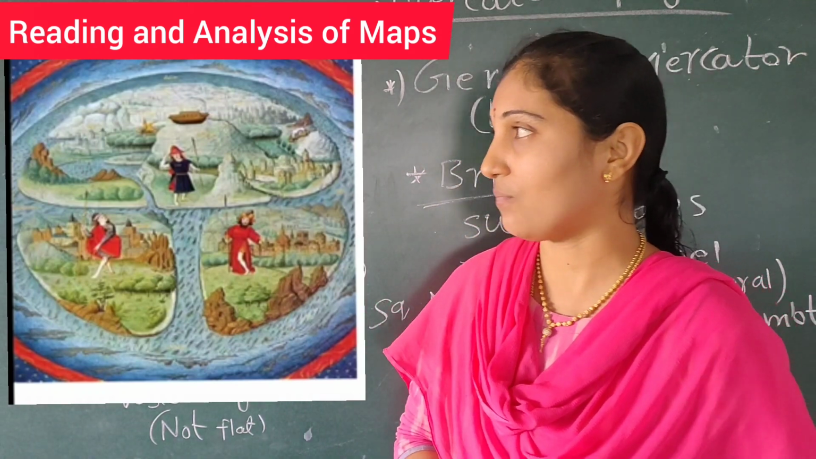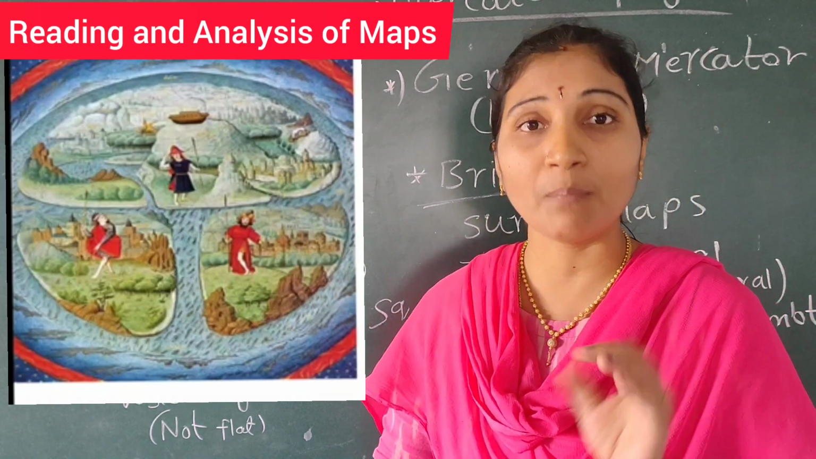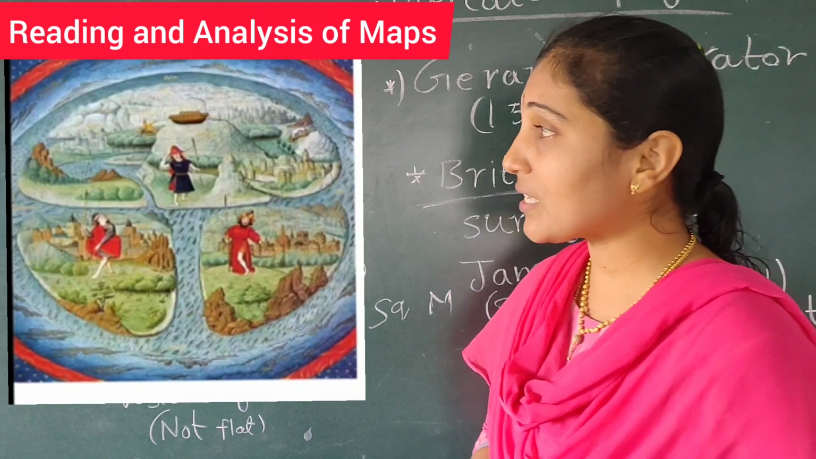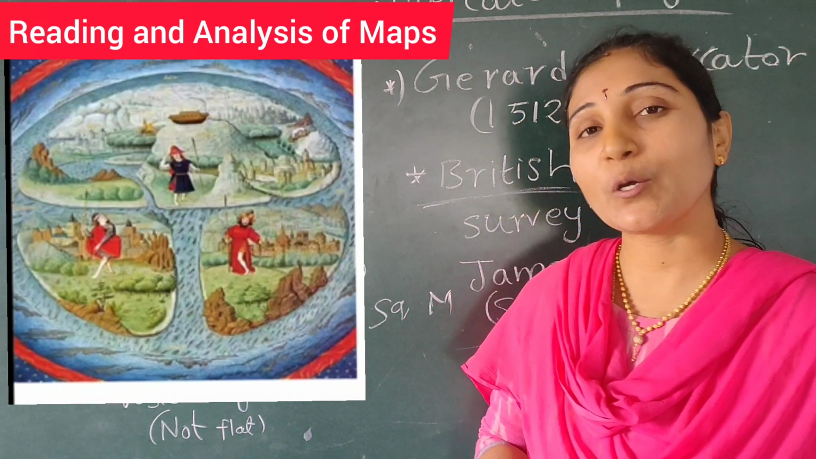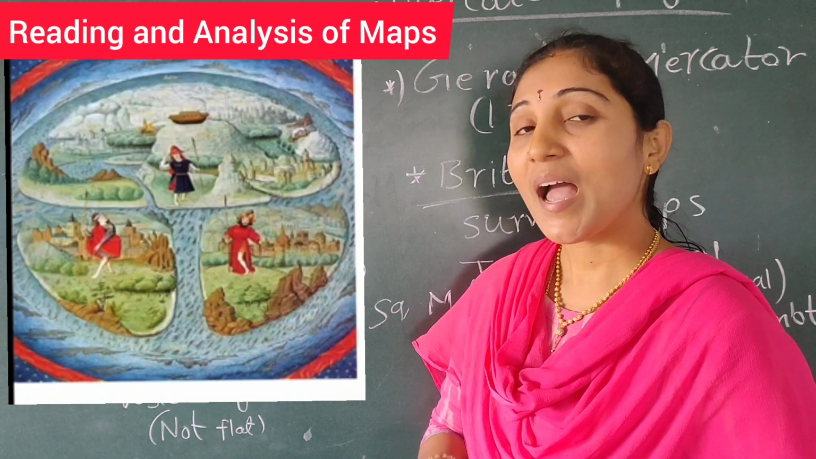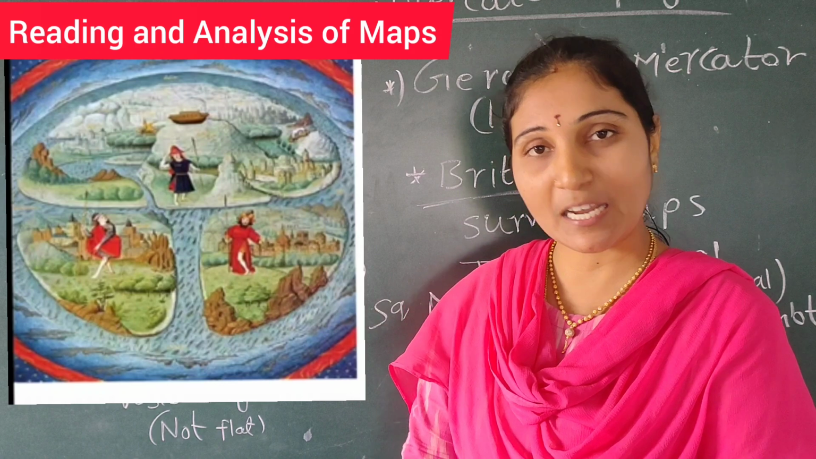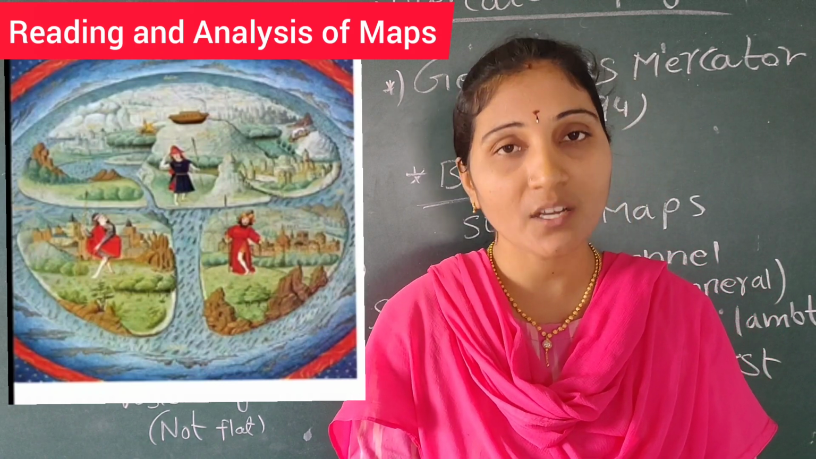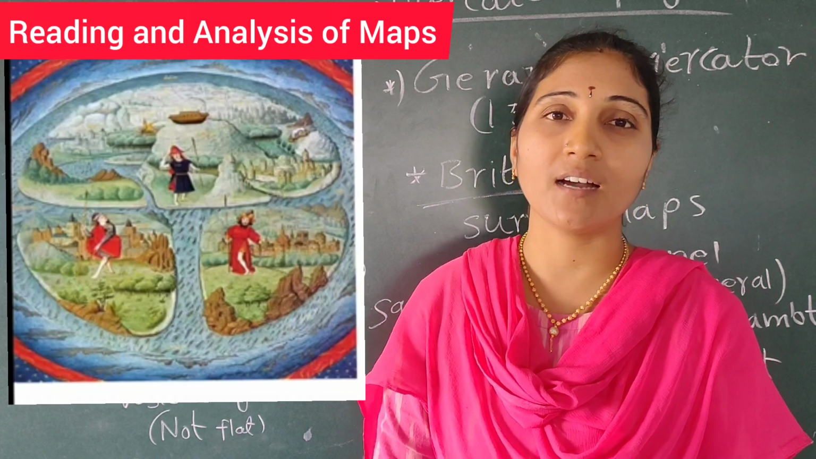When you see on the screen, this is a map which is created by the Europeans based on the holy book Bible. So what the map is giving us, you can observe very clearly that the entire map is surrounded by the ocean and the complete map is divided into 3 continents, means 3 parts. The 3 parts, we call it as 3 continents like Asia, Europe and Africa.